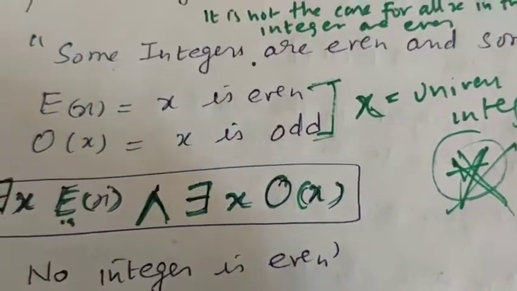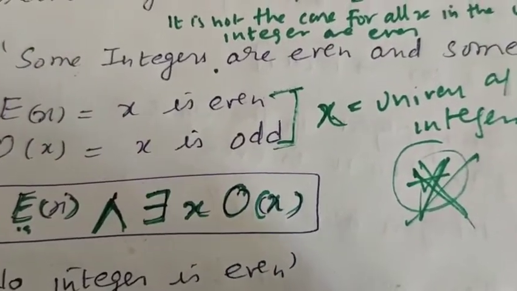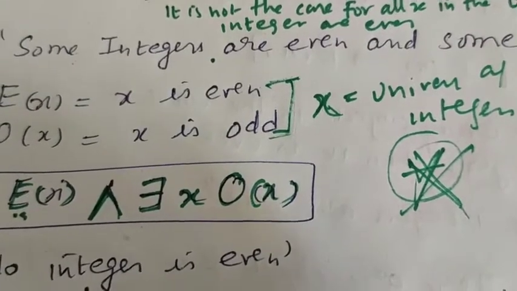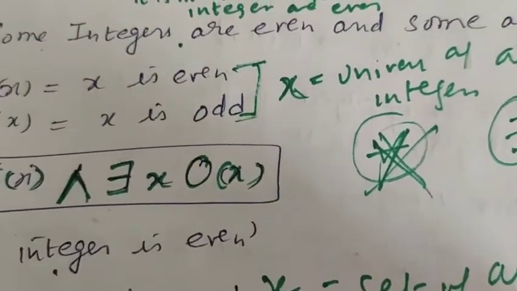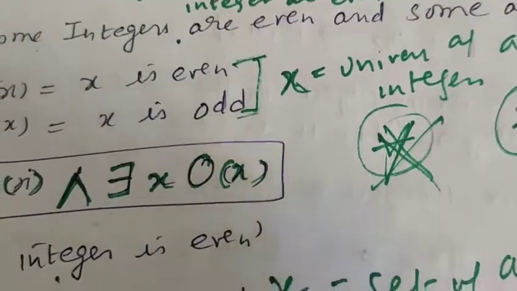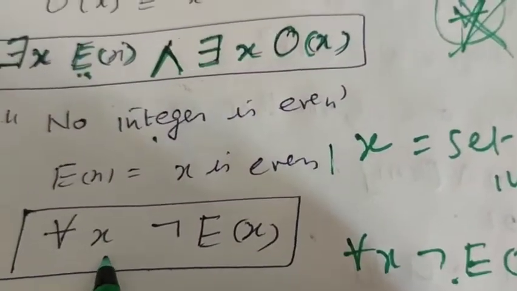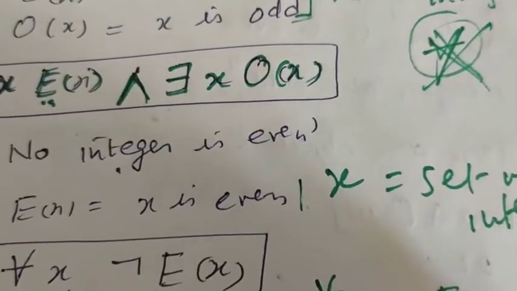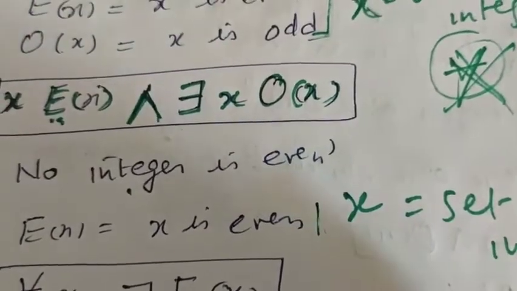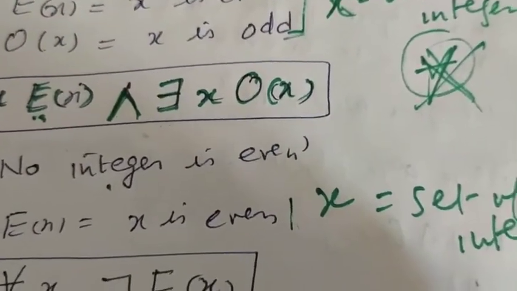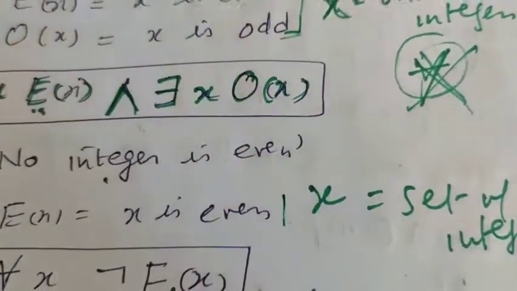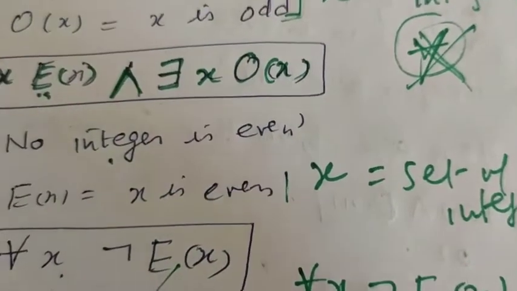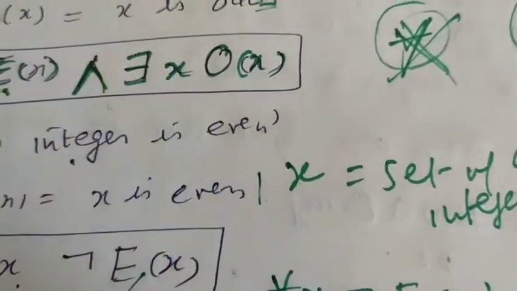तो किस में बात हो रही है? x के लिए बात हो रही है. जितने भी हमारे x हैं, जो set of all integers है, उसमें से कोई भी integer even नहीं है. So for all x not E(x) means for all x there is no integer which is even. So like this we can form predicate logic from English.